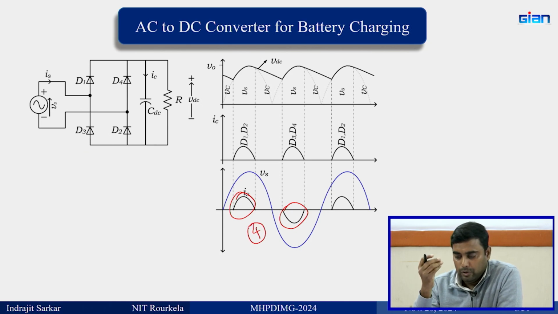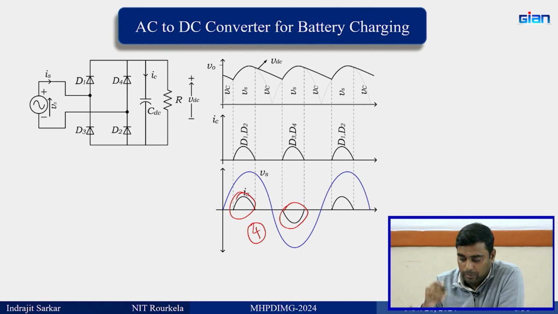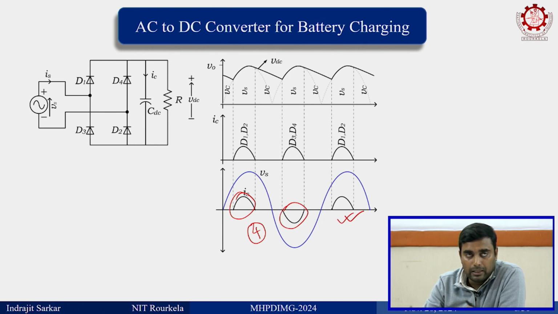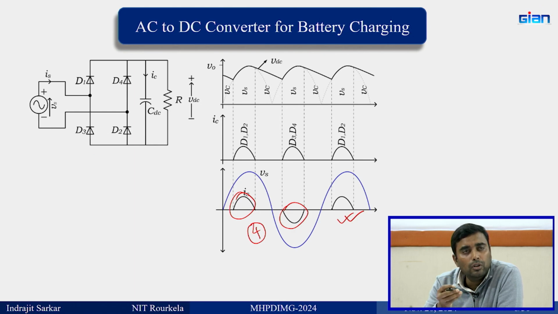Now, you might ask why it was not necessary at that time, and why it is necessary now to improve the source current quality. At that time it was a 5 volt or 9 volt charger, and the power level was very low compared to the power level we use for electric vehicle charging, where the battery takes a substantial amount of current.